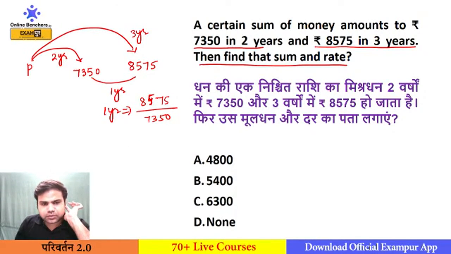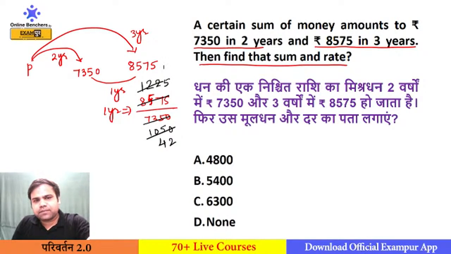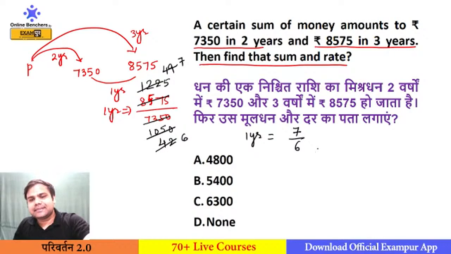So this is being cancelled out by 7. 7 1 7, 7 5 35, 1050. 7 1 7, 7 2 14, and 7 5 35. This will cancel out by 25. 25 4 25, 2 25 4 25, 9 cancel by 7. 7 6 42, 7 7 49. So in 1 year, the principal would become 7 by 6 time.